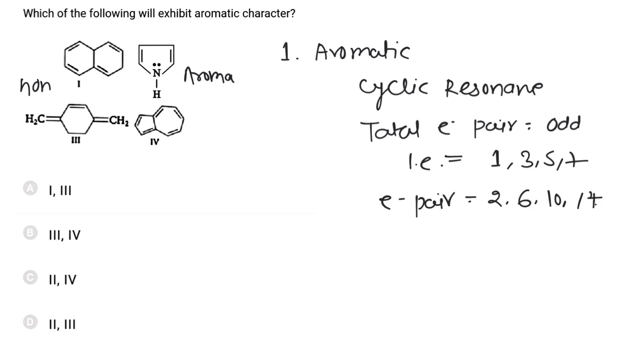Now in the third, cyclic resonance is not present, so this molecule is non-aromatic. In the fourth case, this is an azulene molecule. Now this molecule has complete cyclic resonance and a total of 7 electron pairs are present in the ring. So second and fourth are aromatic and hence the correct answer is C.